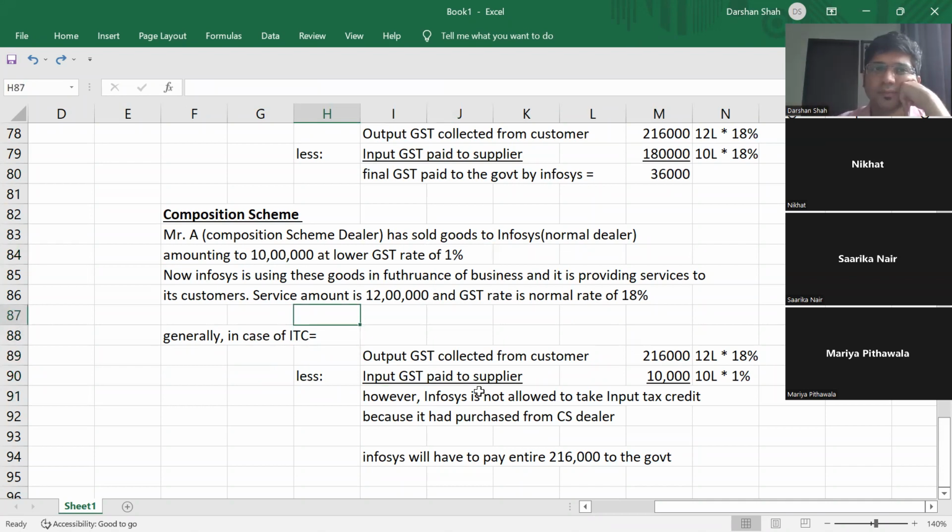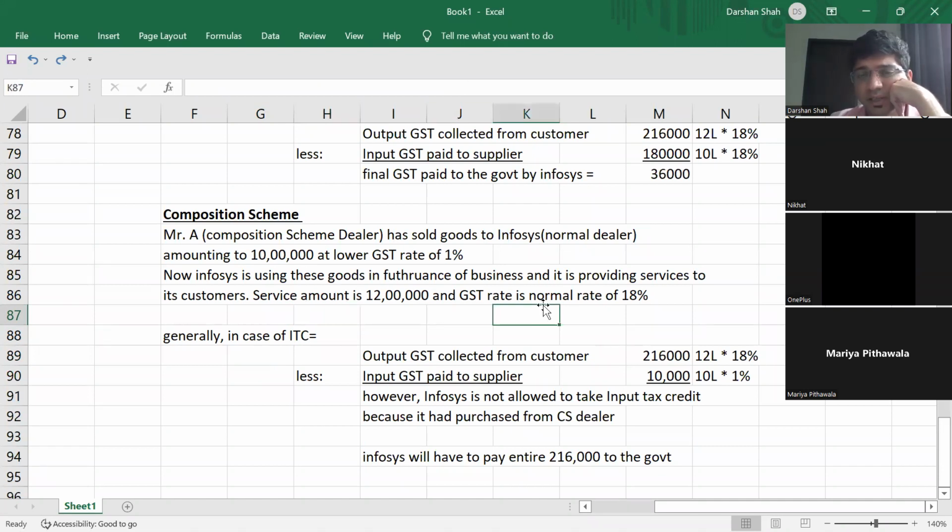See if this is clear. Please repeat this statement again. If the customer is an unregistered person, then that customer will prefer to buy goods from a composition scheme dealer and not from a normal dealer. Because if you buy goods from a composition scheme dealer, you get them at a lower GST rate.